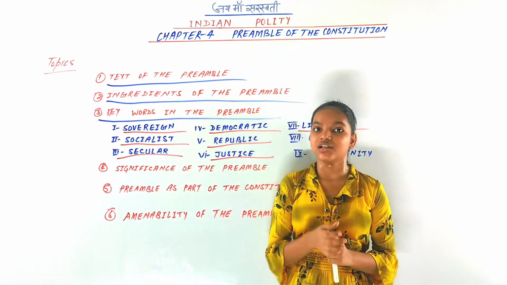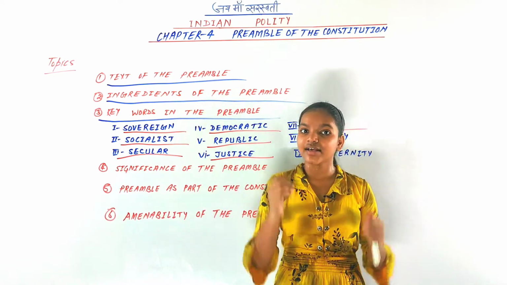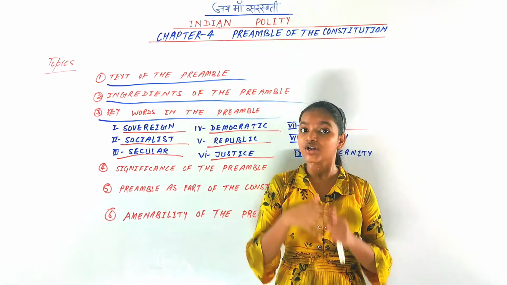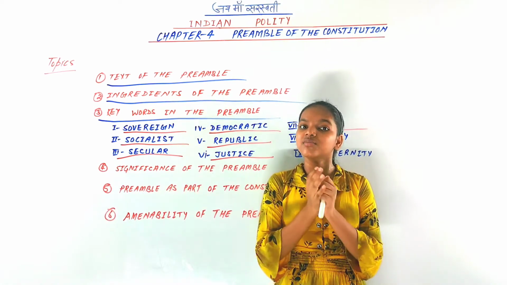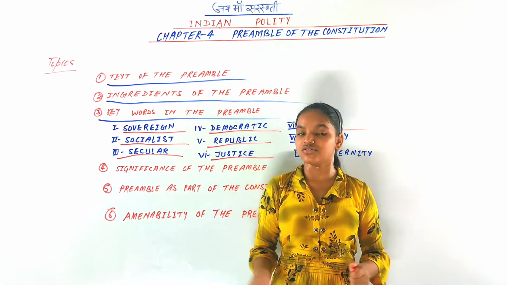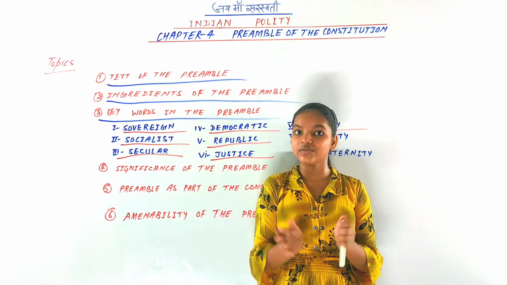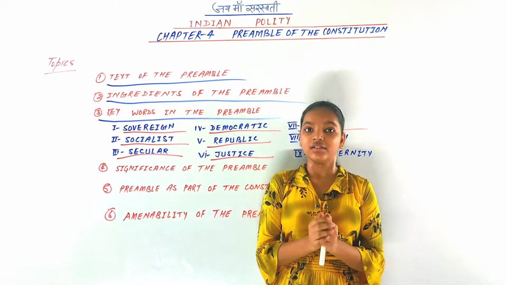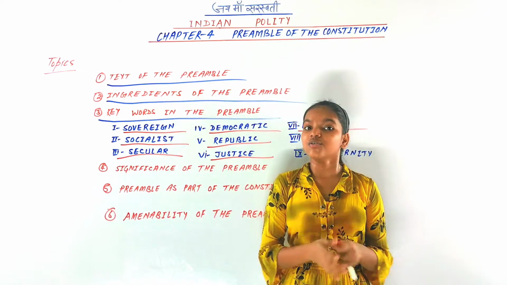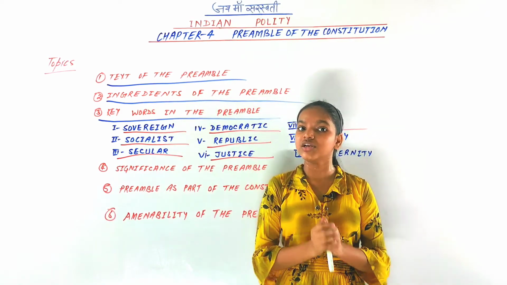But there are limitations. Liberty doesn't mean that it is a license to do whatever you want. There are limitations written in the Constitution, because a person cannot be given full freedom to do whatever they want. So liberty has its own limitations, you can say.